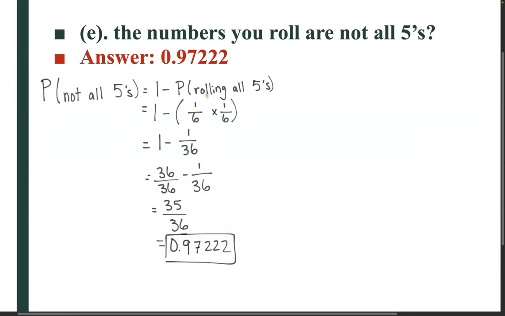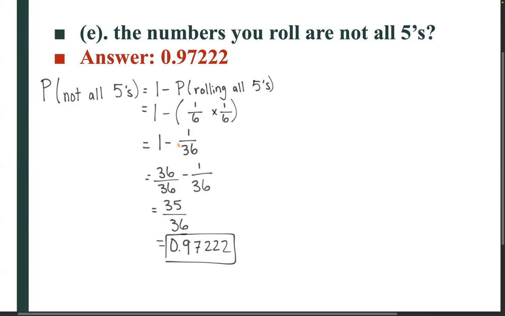So if we roll all 5s, that means on the first roll, there's only one possibility of getting a 5 out of the 6 sides. So that would be 1/6. And then the second roll, we would also roll a 5, and there's only one side of that die that has a 5. So that would be 1/6 again.